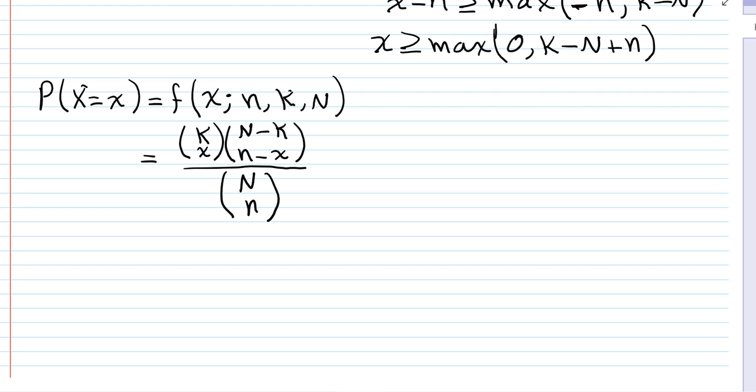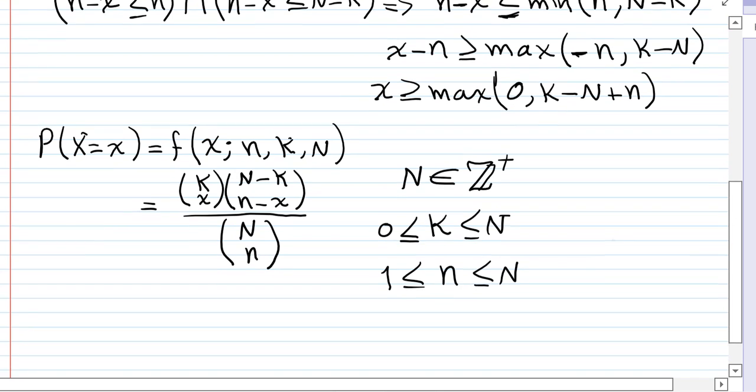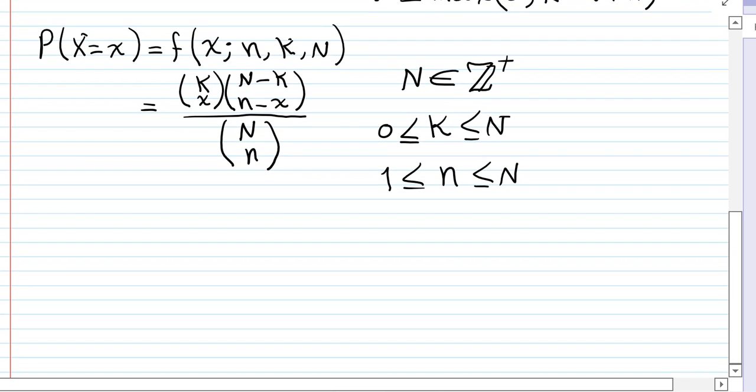Now, the parameters of this distribution function. The population is a count, so it's going to be a positive integer. That's the population size. The number of successes in the population could be at most the population size, and the lowest it can be is 0; it cannot be negative. The sample size has to be at least 1, up to the population size. Finally, we're going to attach the parameter space for x here also.